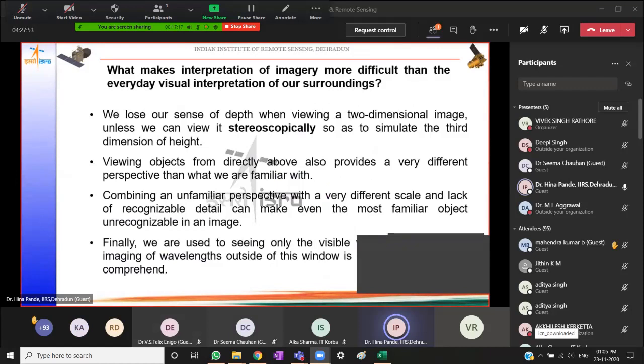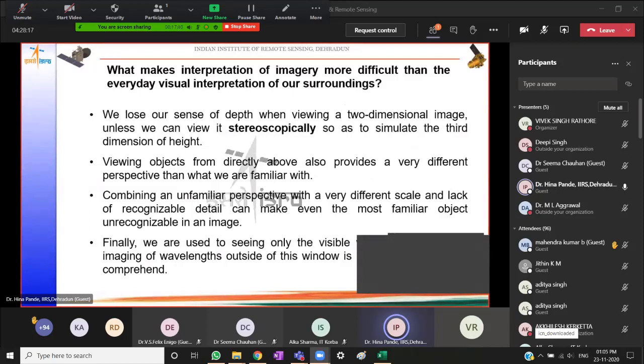Now, since we are used to looking at images in everyday life, why is it that we need to be trained about doing visual image interpretation when we are using these satellite images? Now, there are a few points of difference which if you keep in mind, you will get an idea of why we need to do this.